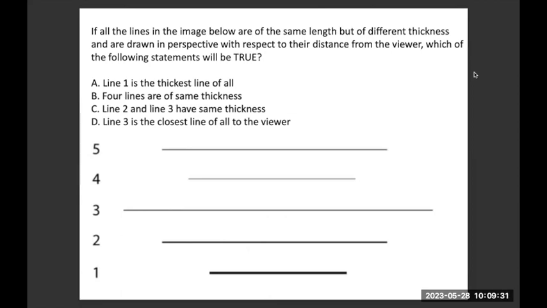So in this case, wait, before you start answering, one or more options are correct. I forgot to mention that. More than one option is correct here. All right. Now you can start answering.